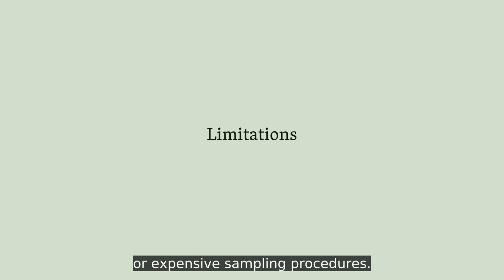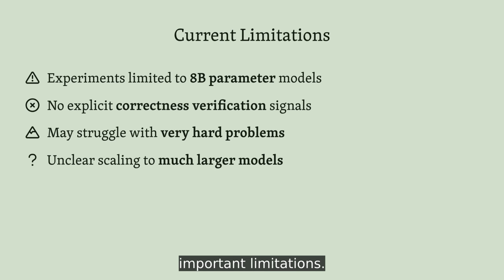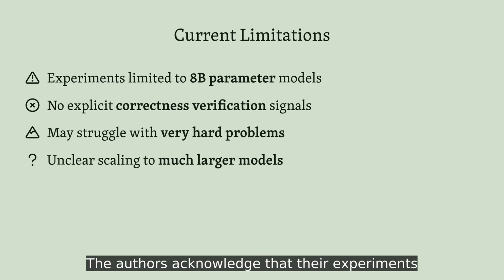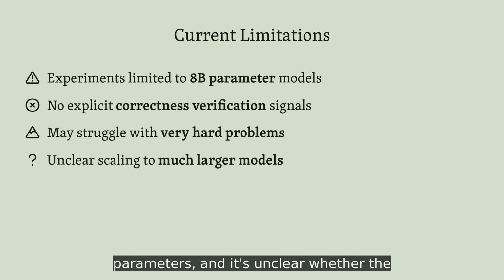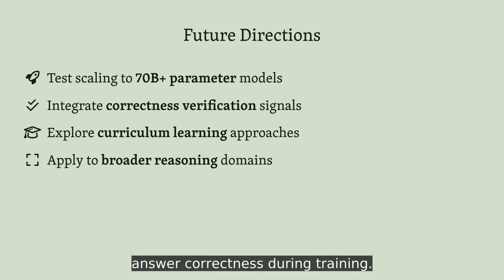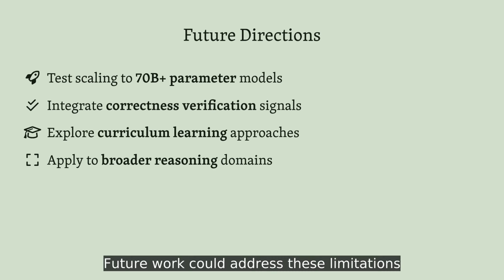The authors also honestly acknowledge several important limitations. Their experiments only go up to 8 billion parameters, and it's unclear whether the benefits persist at much larger scales. The method also doesn't explicitly verify answer correctness during training. Future work could address these limitations by testing on larger models, incorporating answer verification, and using curriculum learning to gradually increase problem difficulty as the model improves.